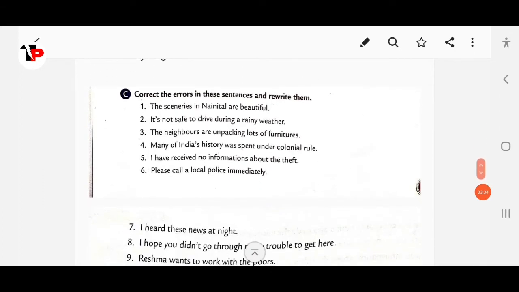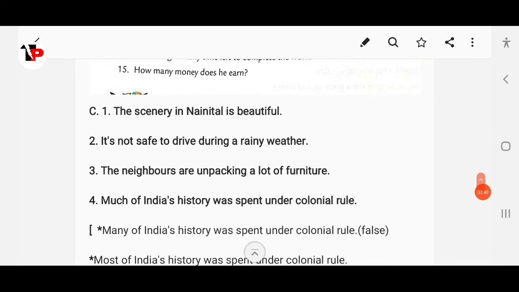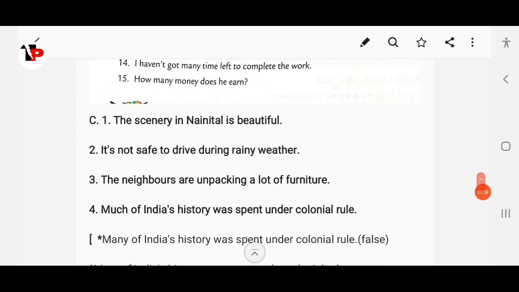Then next, correct the error, same page. The sceneries in Nainital are beautiful. Okay, the scenery in Nainital is beautiful. Then next, it's not safe to drive during a rainy weather. It's not safe to drive during rainy weather. Then next, the neighbors are unpacking lots of furniture. The neighbors are unpacking a lot of furniture.